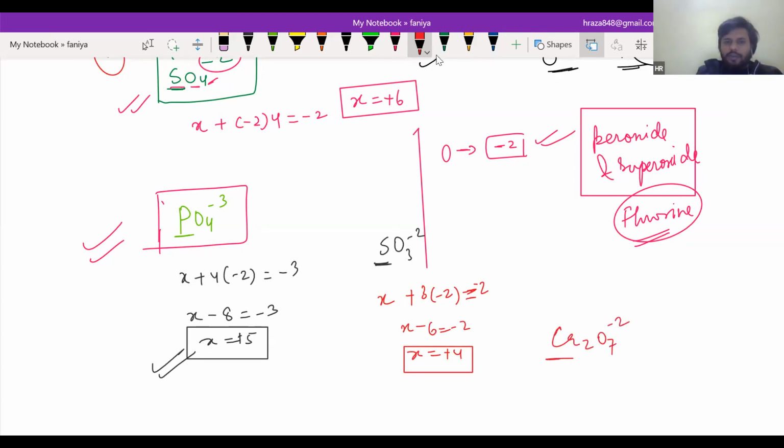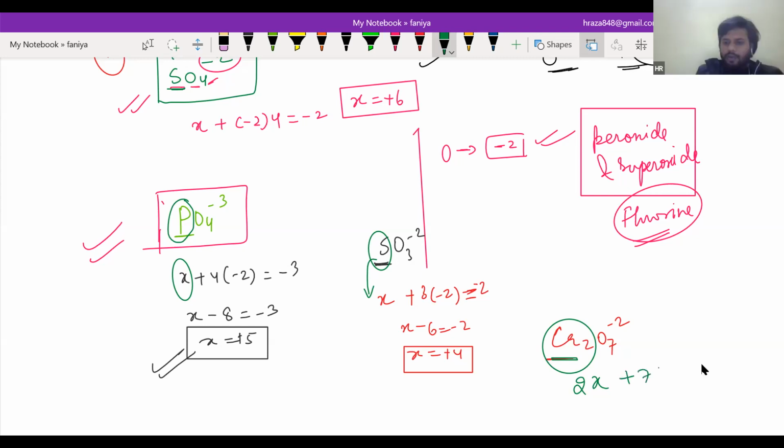Cr2O7 -2. You are going for chromium. And remember one thing, I'm going to give you a hint. Here it was only P, one P, that's why I took it as X. Here it was only S, that's why I took it as X. Here, tell me, how many Cr are there? It is 2. Yes, sir. Cr2, that's why we will take it as 2x, right? Yes, sir. Okay. Sir, plus 6.